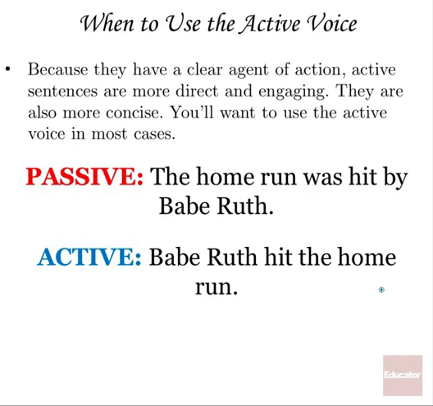So, the passive is, the home run was hit by Babe Ruth. Well, that sentence is all about the home run. The active version is, Babe Ruth hit the home run. Now the sentence is all about Babe Ruth. It's shorter, it's punchier, it's more concise, it's a stronger sentence. So, for almost everything, you want to use the active voice. But there are exceptions.